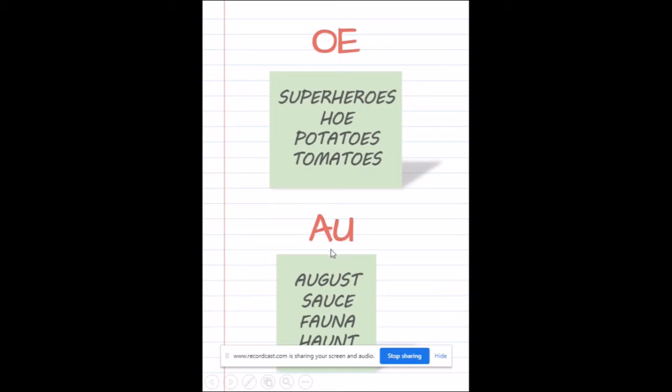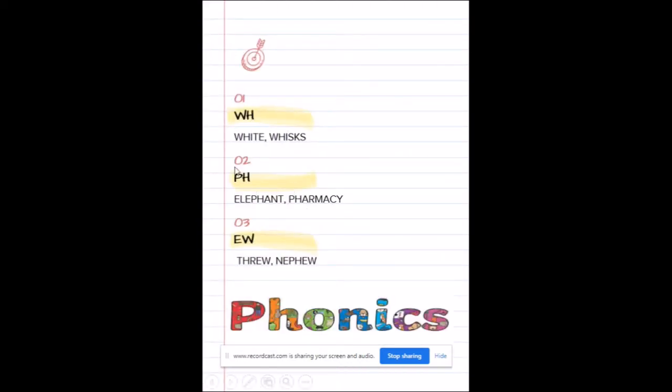Okay, very good. We're also going to recap these three phonics and letter sounds that we have learned yesterday, only with different example words for today. I hope you all still remember what we have learned yesterday. What sound does WH make? It makes the W sound.